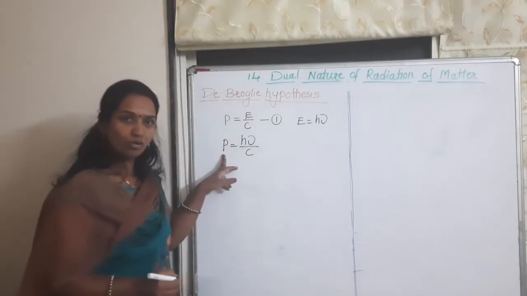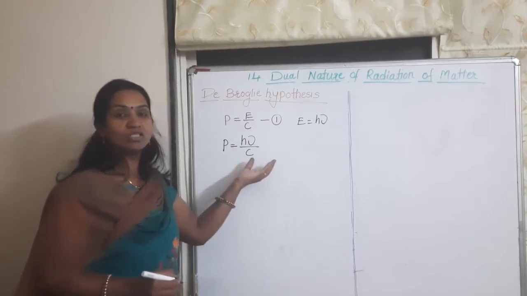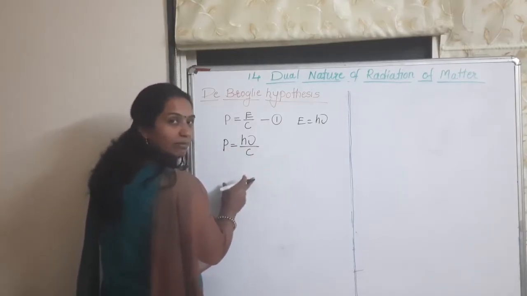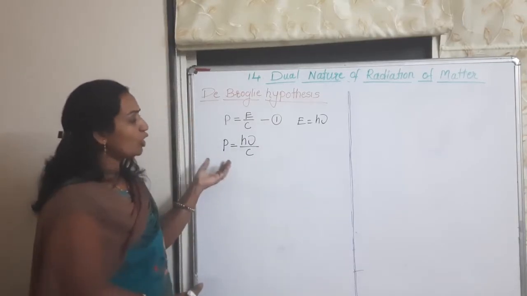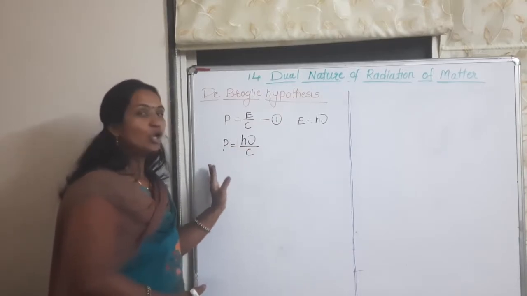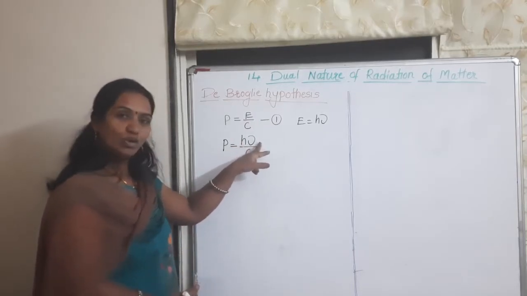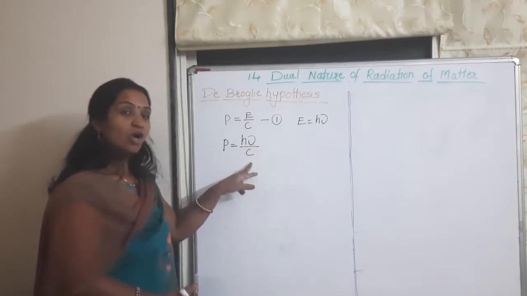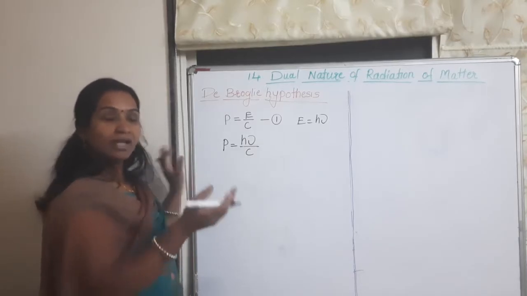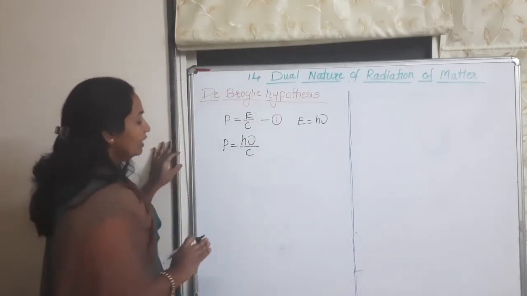De Broglie also proposed that a moving material particle of total energy E and momentum P is associated with a wave, analogous to a photon.